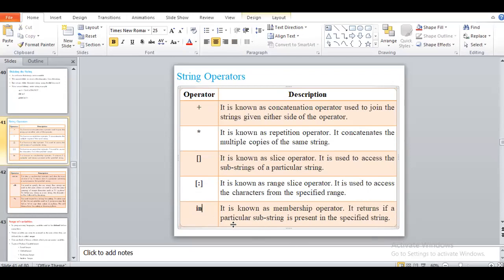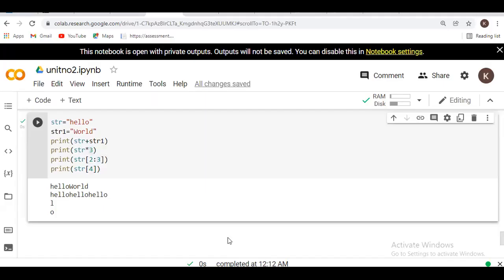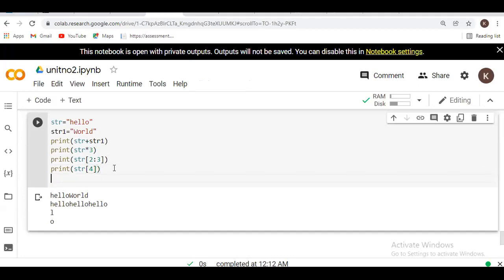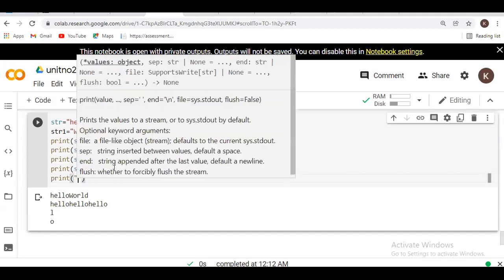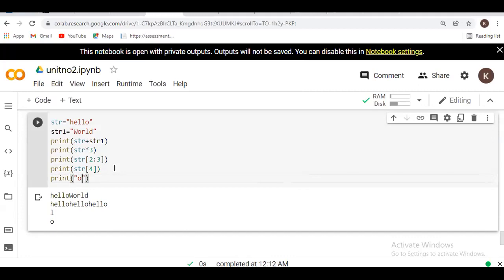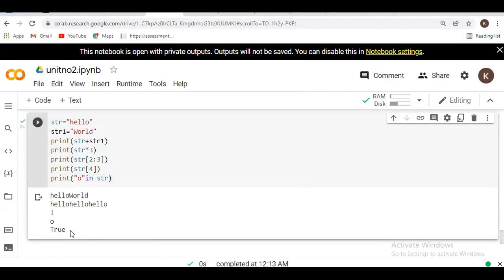Next, the in keyword is known as a membership operation. It returns whether a particular substring is present in the specified string. Suppose I write print, and o in str. It will return the output as true. Why? Because o is present in my string. Suppose here I write a, so it will be false.